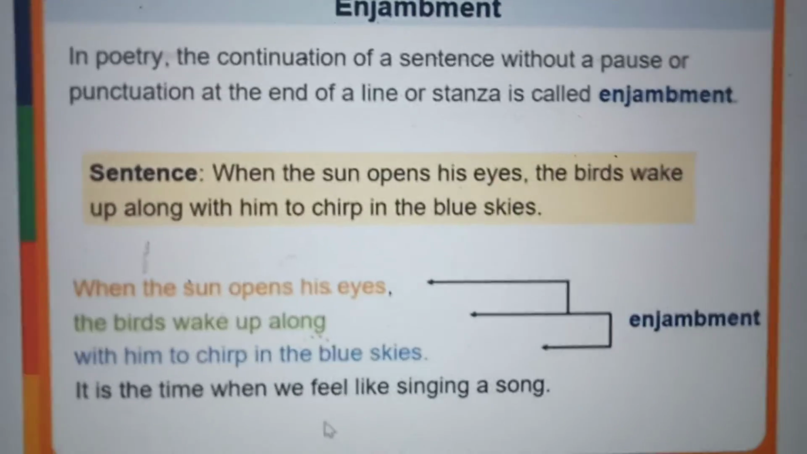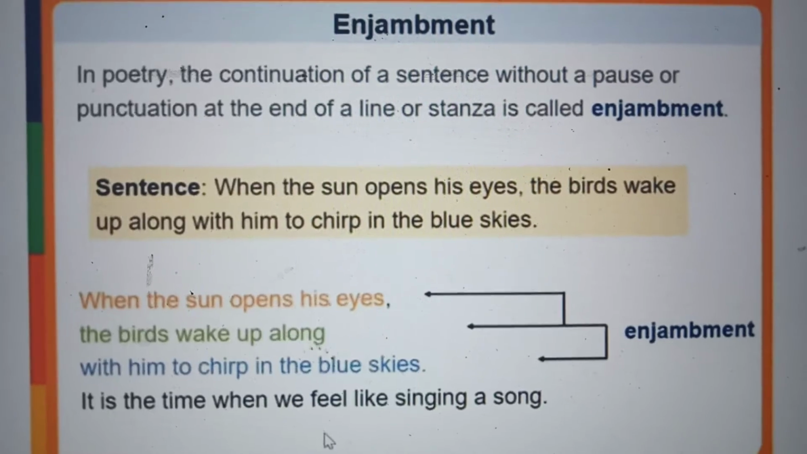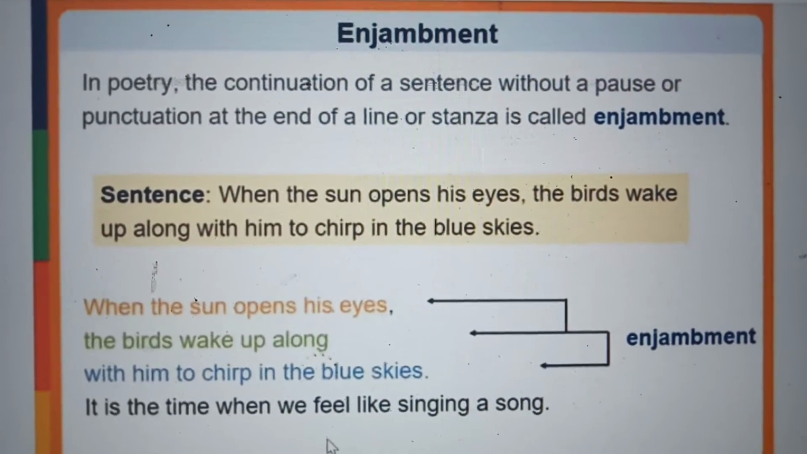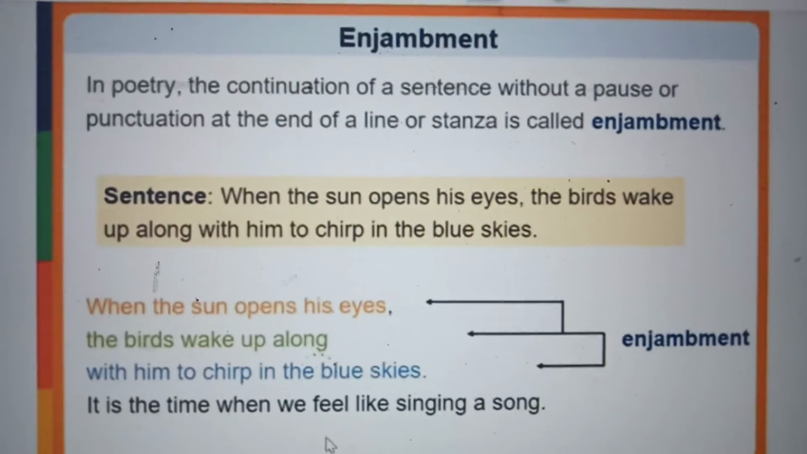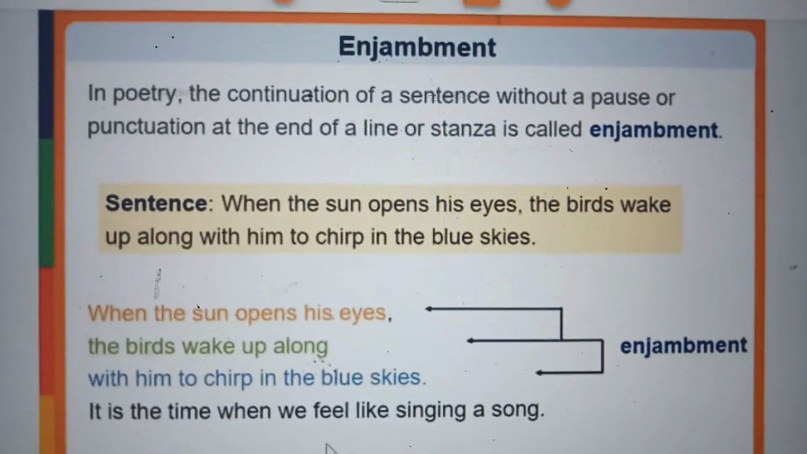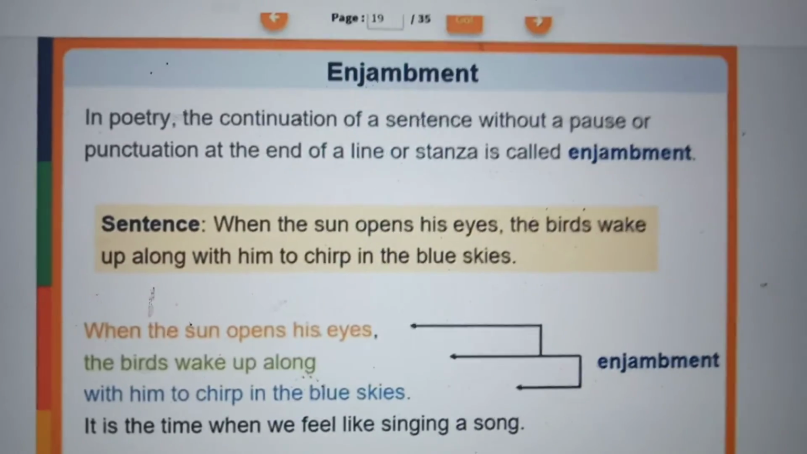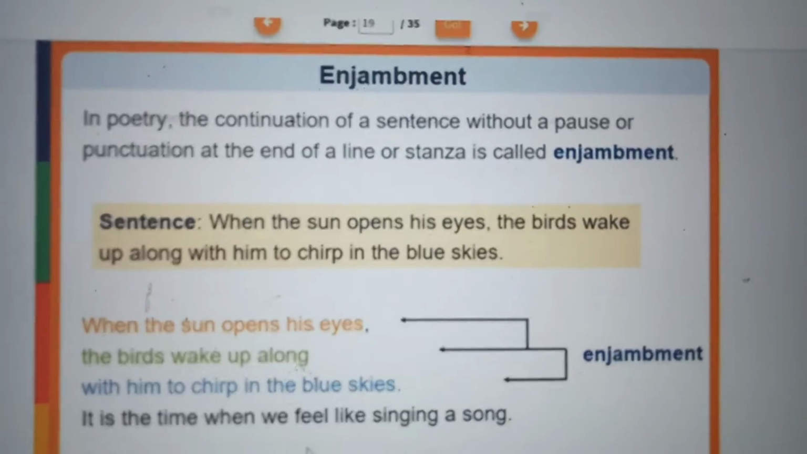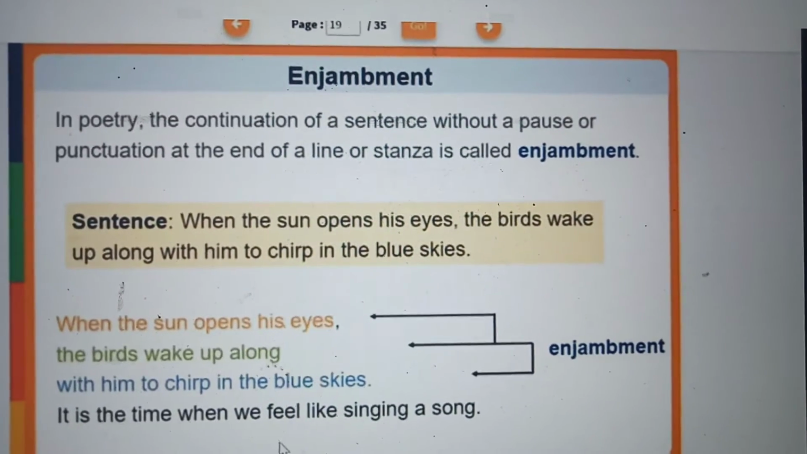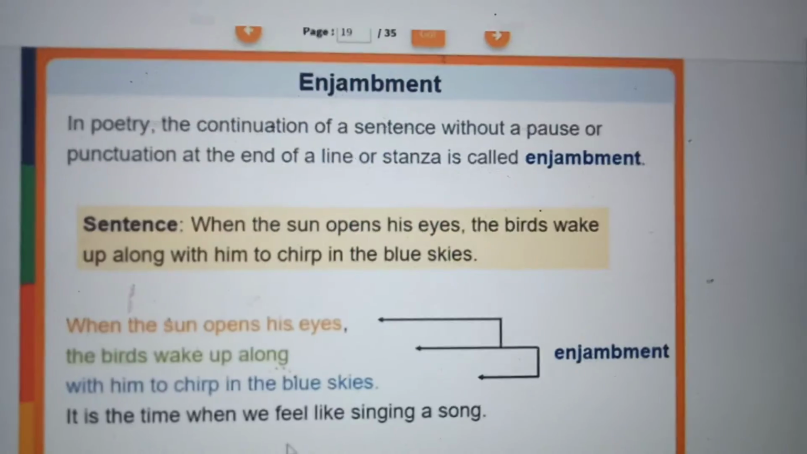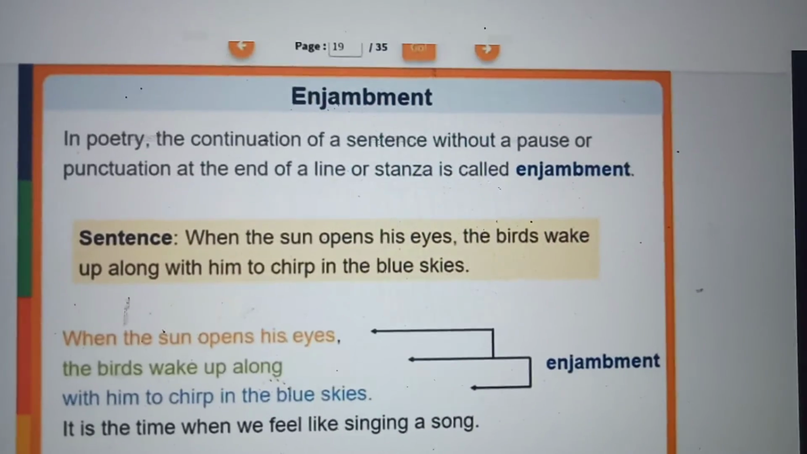Then what is enjambment? There is a continuation in the next line. It is not ending there. When the sun opens his eyes, there is a suspense there. What happens? The birds wake along. So these two lines are connected. Then with him to chirp in the blue sky. So all these three lines together are an enjambment. The first line does not end there. It connects to the second line and the third line, and only then will you understand fully. When you read all three lines, you understand that, and there is a suspense in the first line.